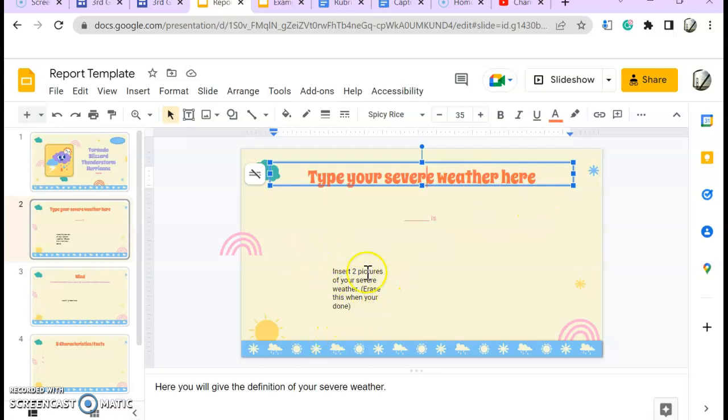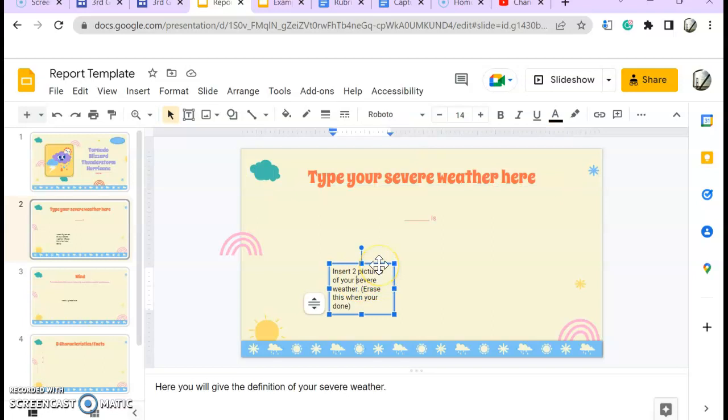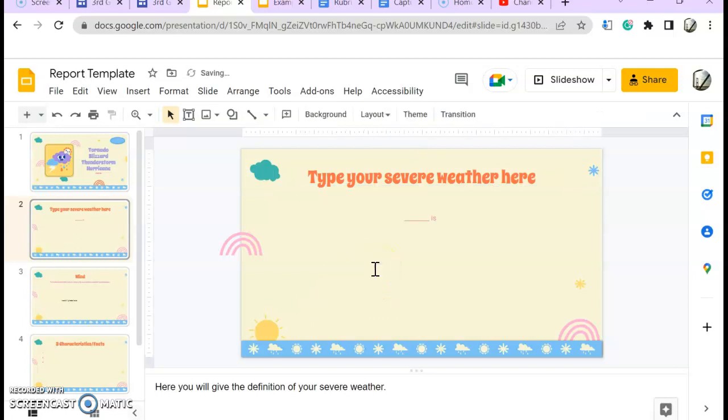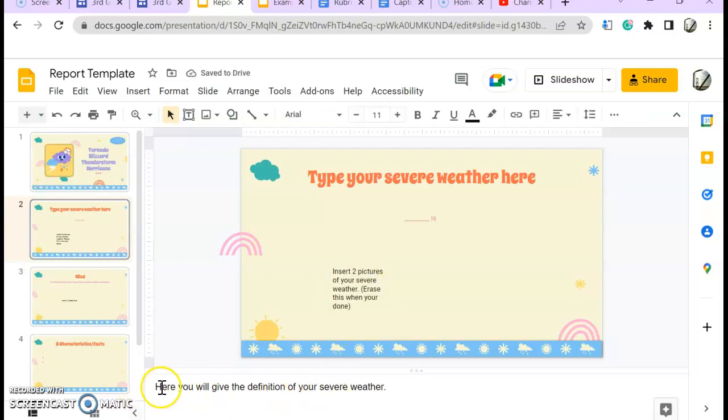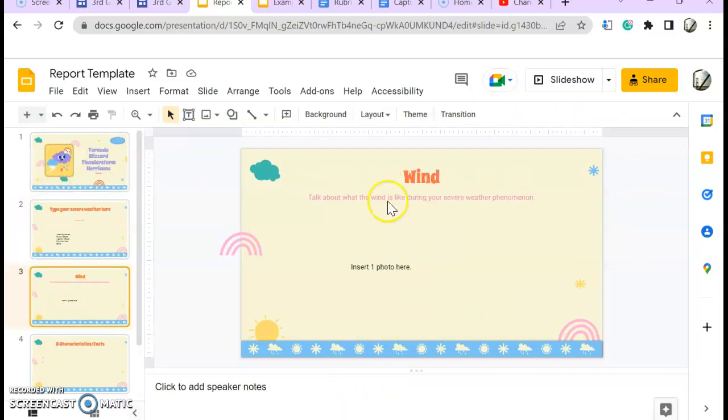And you're going to insert 2 pictures of your severe weather. Okay, and you're going to erase this when you're done. You don't want that in your slide. Okay, but again, it's just there as extra notes. All right, and then also notice that there are speaker notes here. Okay, so over here it says here you will give the definition of your severe weather. So just some extra support there.